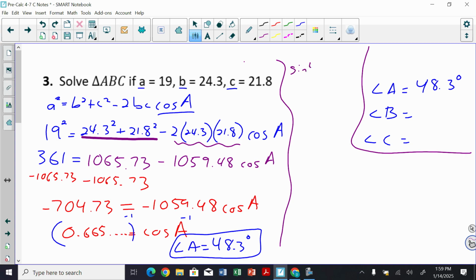So I can go sine of 48.3 over A, which is 19, equals, let's use it to find B, sine of B over my B value of 24.3. And then when I cross multiply, I'm going to get 19 sine of B equals 24.3 times the sine of 48.3. And when I divide that by 19, you'll see using law of sines, angle B is going to be like 72.7 degrees.